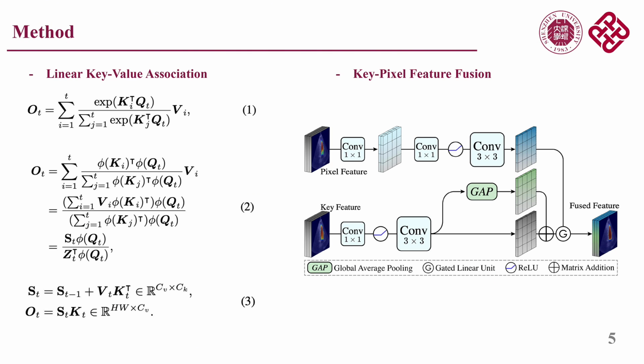Traditional methods for medical video segmentation often depend on softmax attention or naive memory banks, which are inefficient and less accurate. To overcome this, we introduce the linear key-value association, which linearly updates features frame by frame, reducing complexity from quadratic to nearly linear. This enables real-time analysis while still capturing long-range temporal dynamics of cardiac motion.